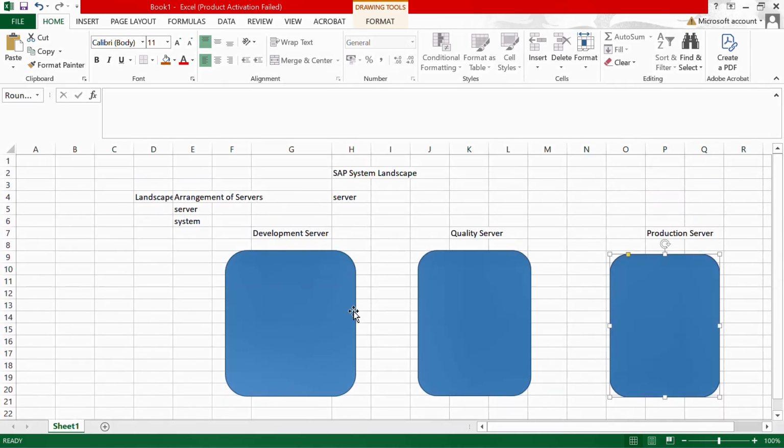So we will understand what exactly each server consists of. Where do consultants do configuration? Where do they test whatever configuration they have done? First, we have to understand why SAP recommends three servers. Why are they not recommending only one server? They could go for only a production server also, right? If the client budget is very low, instead of keeping these three servers they can directly create one server, but it is not a good practice to have only one server.